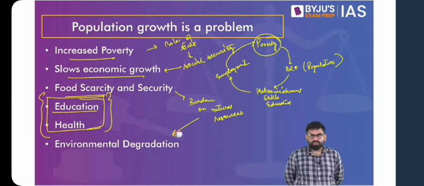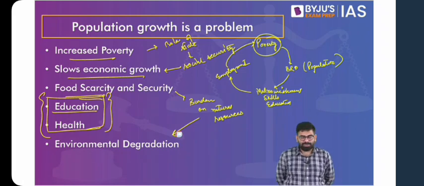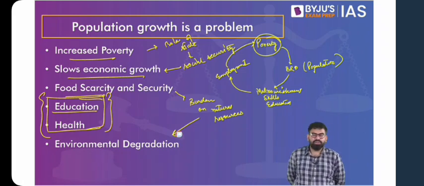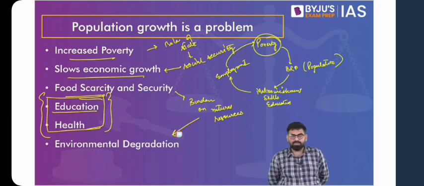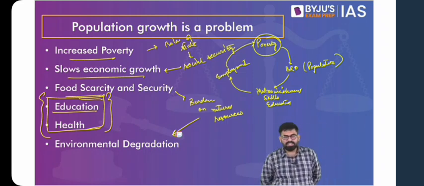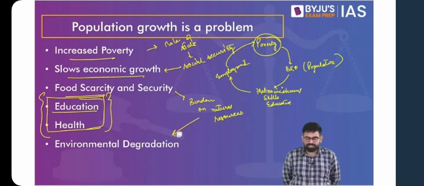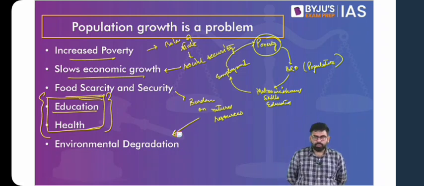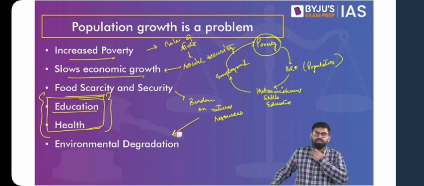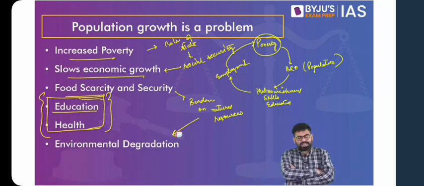So we relate population growth to betterment in terms of economic growth, which can ultimately translate into development for all, which can actually make the condition of our society better. But at the same time, we see that population growth can be understood as a problem in terms of excessive burden on the resources. So these are two dimensions with respect to population growth. And again, remember that you do not have to take a side. What we have to do is keep a balanced stand. We should know the points in both dimensions, so that if a question is asked, we can balance it. So the answer has to be balanced.